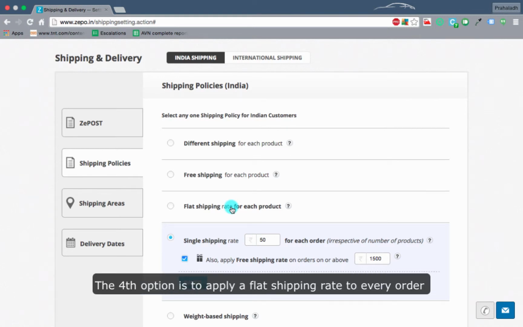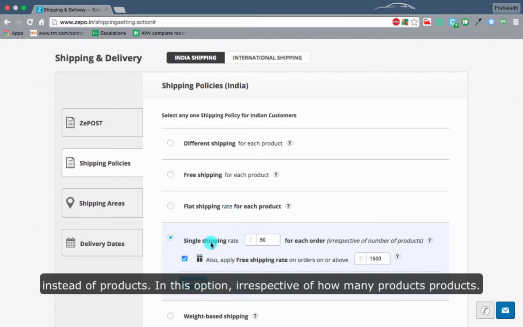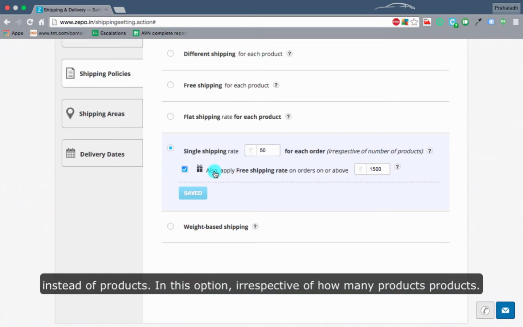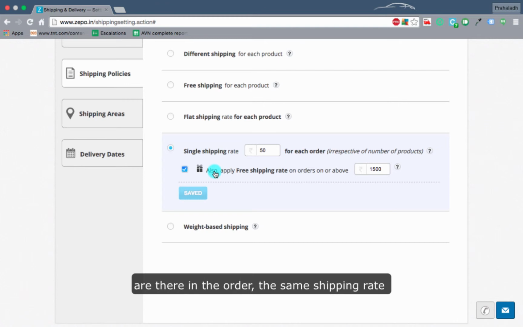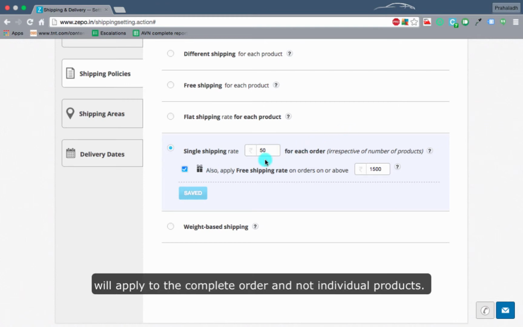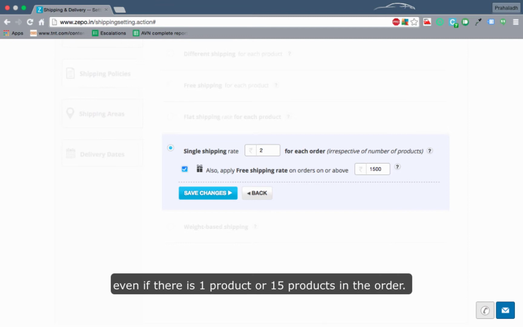The fourth option is to apply a flat shipping rate to every order instead of products. In this option, irrespective of how many products there are in an order, the same shipping rate will apply to the complete order and not individual products. Say a flat shipping rate of Rs 200 for every order, even if there is one product or 15 products in the order.